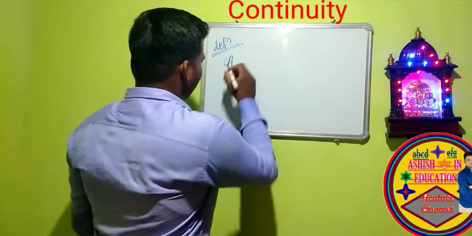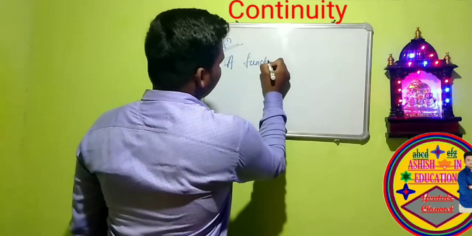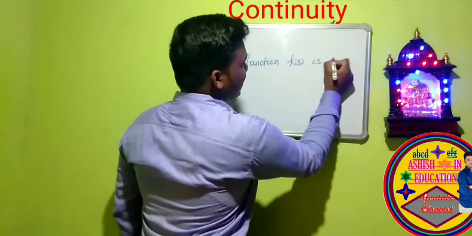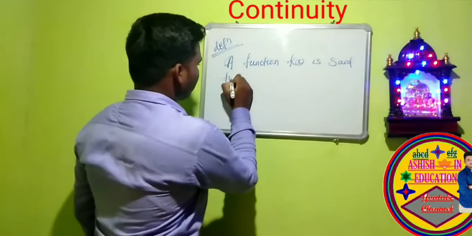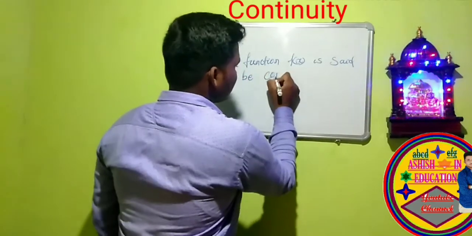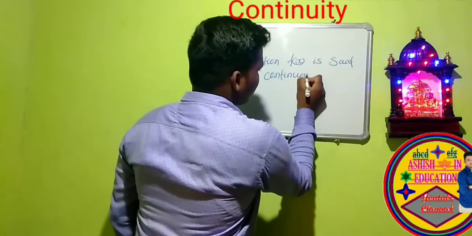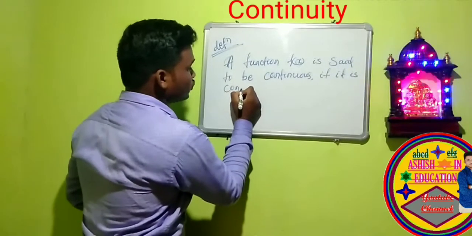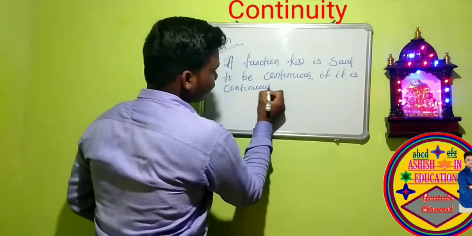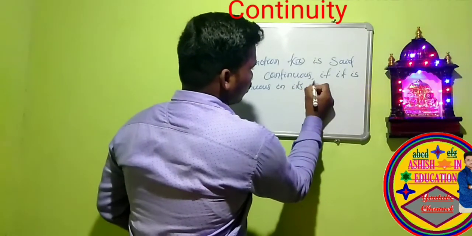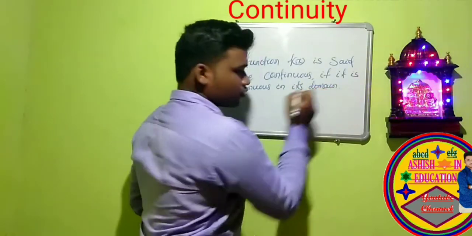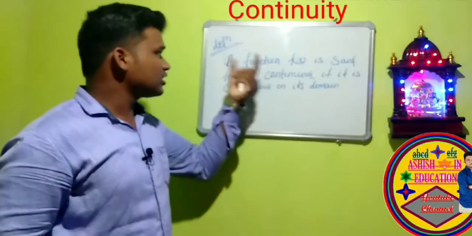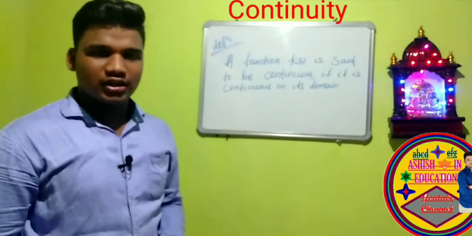Another definition: a function f of x is said to be continuous if it is continuous in its domain. So, if a function is continuous in its domain, then this function is said to be continuous.